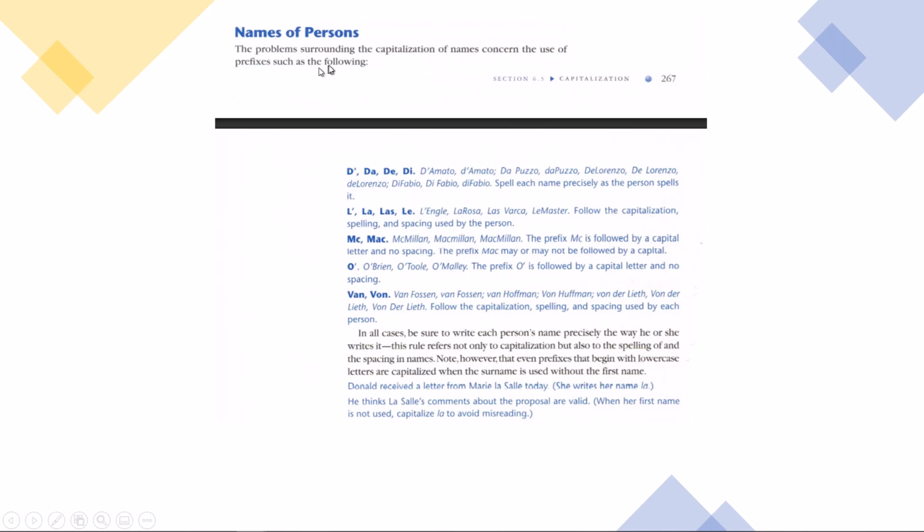Also, names of persons, right? Problem solving, use of prefix such as the following. You still have to capitalize the beginning of the word. A lot of people don't do it, but you need to do it. So all names of persons are capitalized.